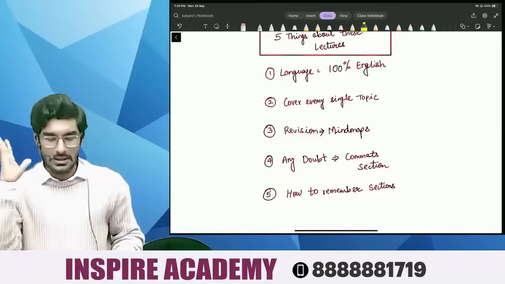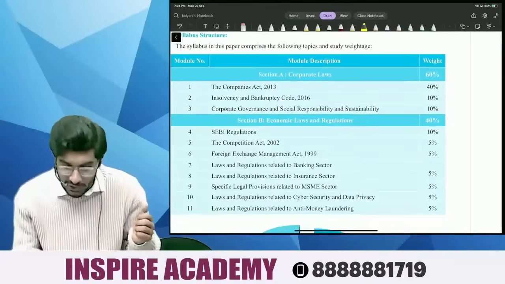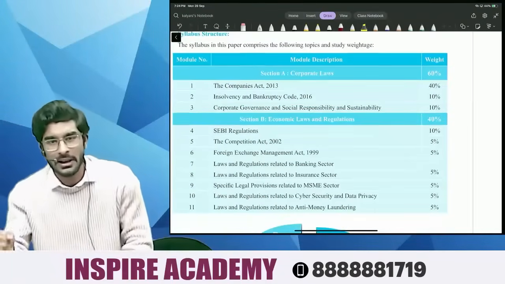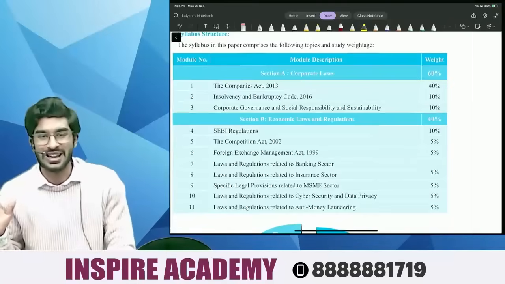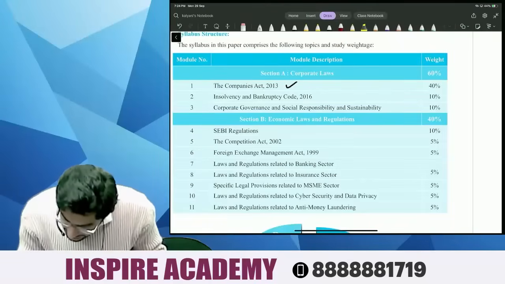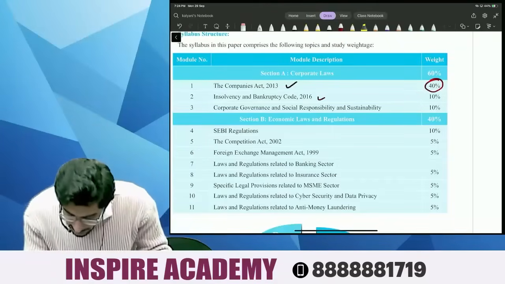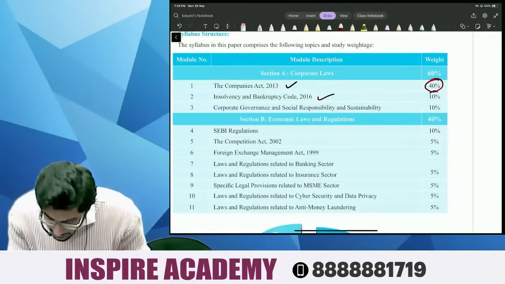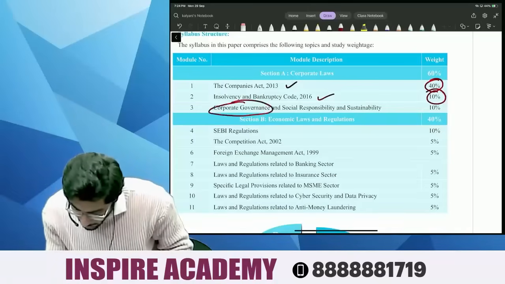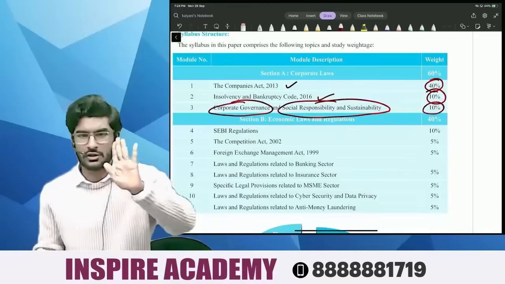Second thing, we're going to understand the syllabus. So people, you have got 11 long chapters to study. No problem people, we are going to understand every single chapter in such a beautiful way that you are going to love these lectures. This is my promise. Right people? Chalo. People, Companies Act 2013, the chapter carries 40% weightage. Okay, 40% weightage. Number 2 is people, Insolvency and Bankruptcy Code carries 10% weightage. It carries 10% weightage. Okay. Number 3 is people, Corporate Governance and Social Responsibility and Sustainability. It carries 10% weightage. Okay, no problem.